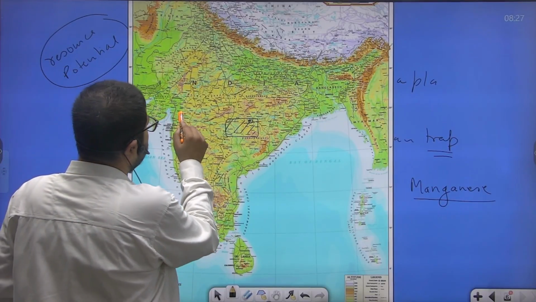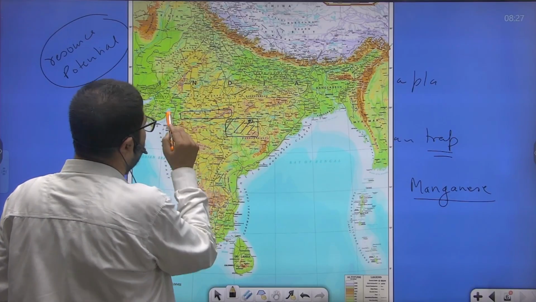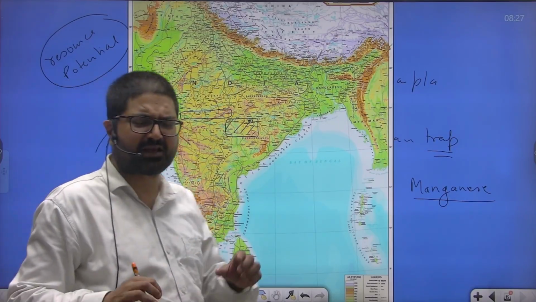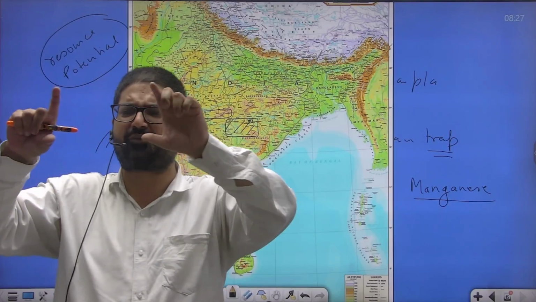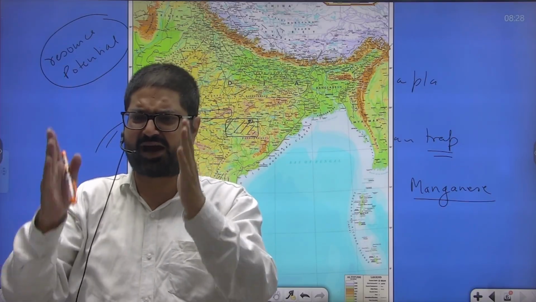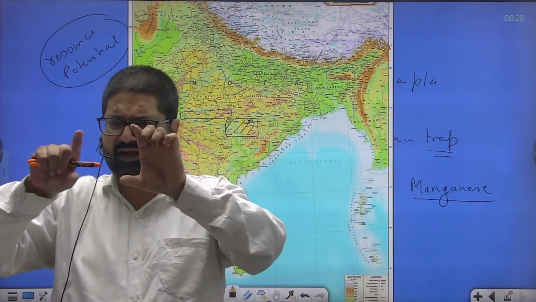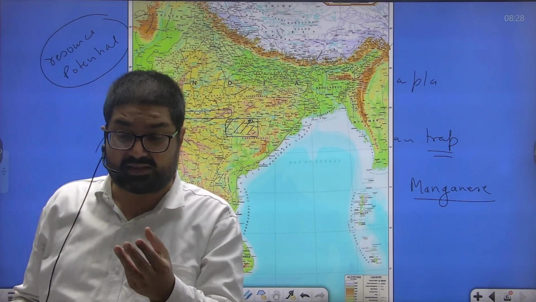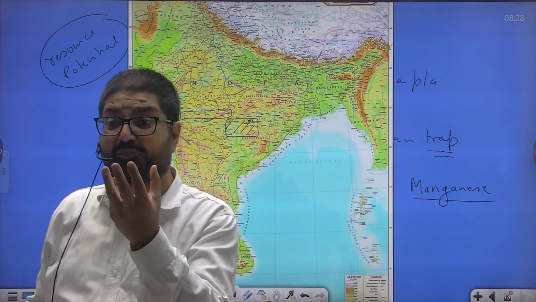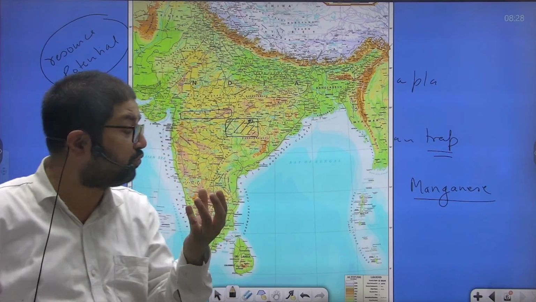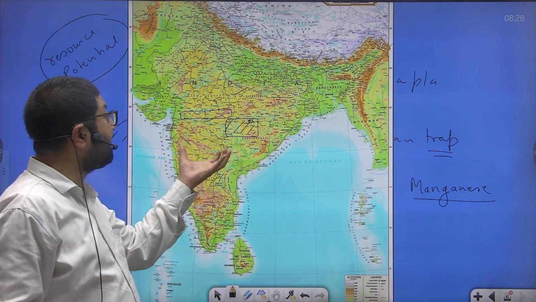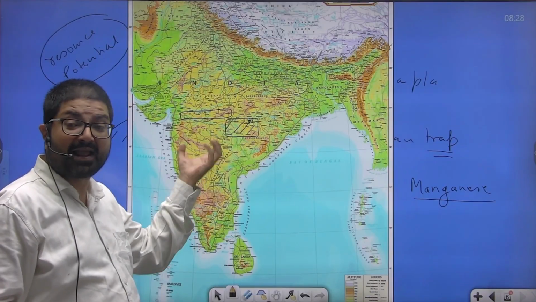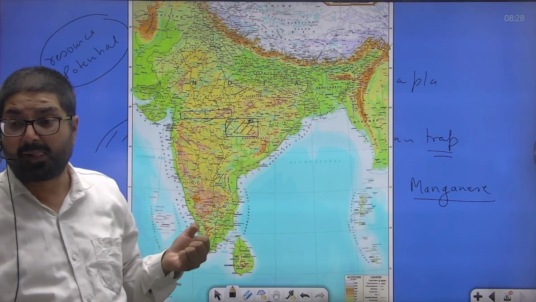Now, this Satpura range also comes in this basaltic region. Satpura range is steep sided and flat topped with thick layers of basalt. At places where basalt has got weathered, the underlying Gondwana rocks have been exposed. That reveals the huge potential for coal mining, coal deposits in Deccan lava plateau.